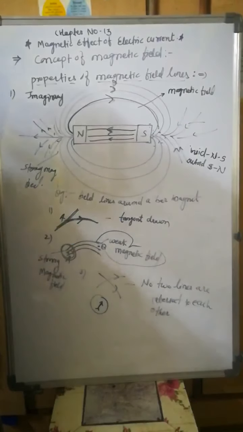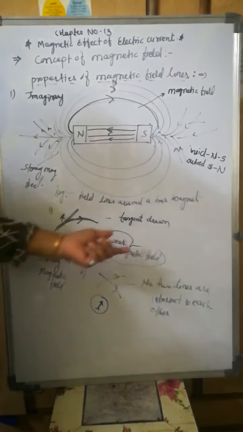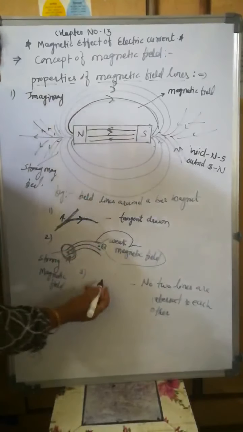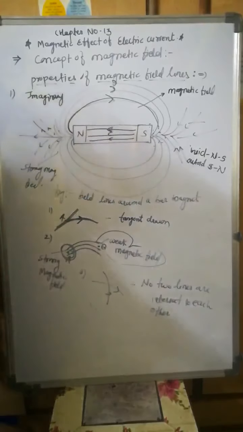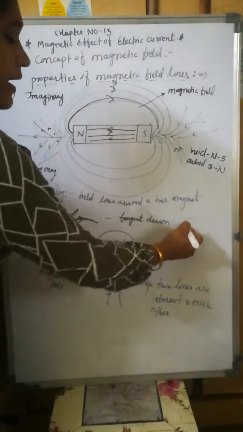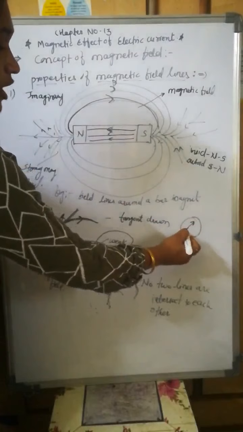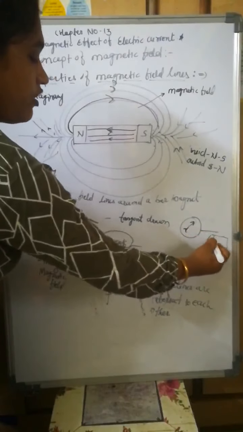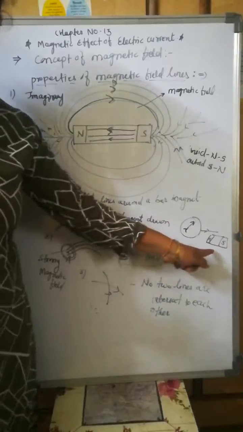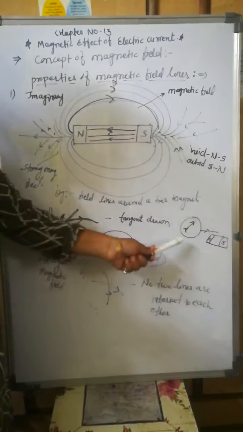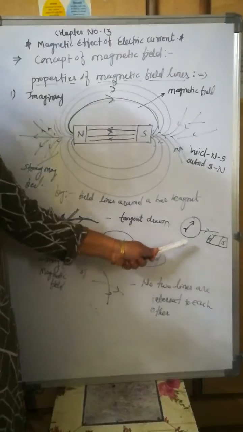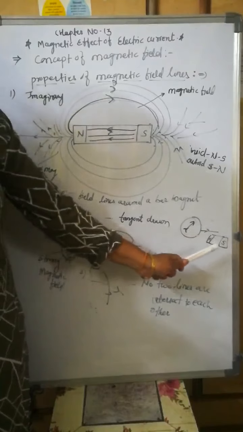If a compass needle is brought near a bar magnet, it will get deflected in one direction only, not in two directions.